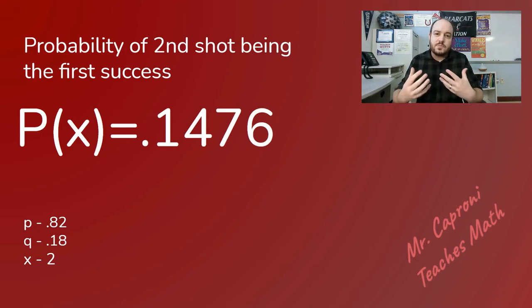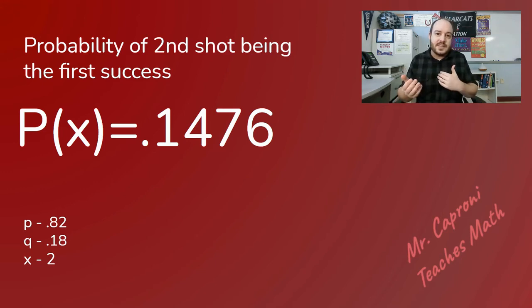Now, you can alter this problem as many ways as you want. For example, I could say, what's the probability that I would make it in the first 3 shots? Well, then I would find the probability of x being 1, find the probability with x being 2, and find the probability with x being 3, add those 3 probabilities together, and it would give you the probability that I would make my first shot in any of the first 3 attempts. And that will never go over 100% because we know this is a probability distribution, which means if we add them all up, they should add to 100%. So there's no way you'll ever go over that 100% mark.